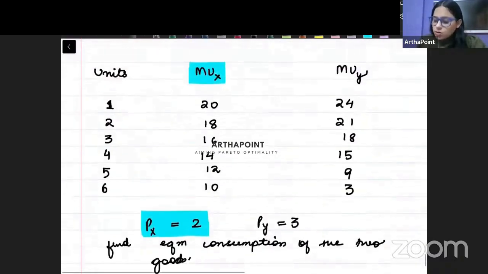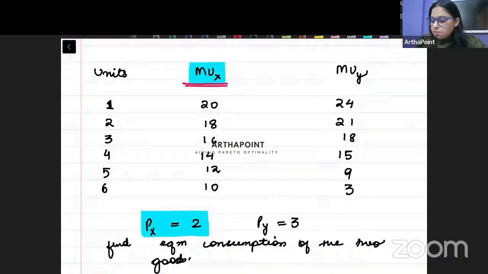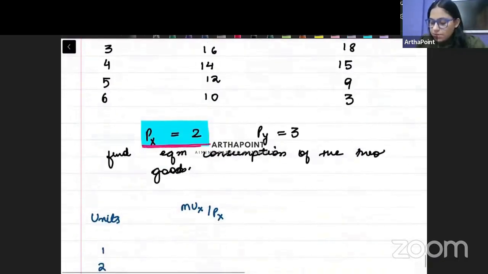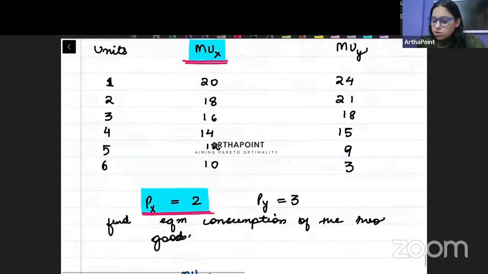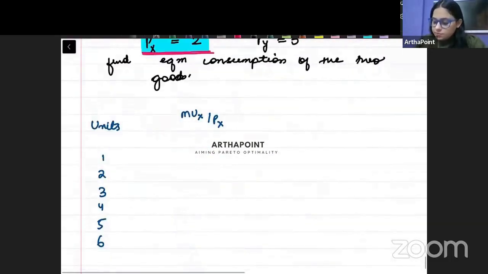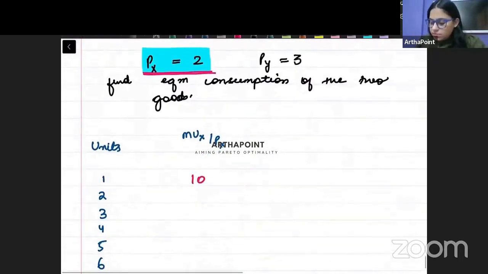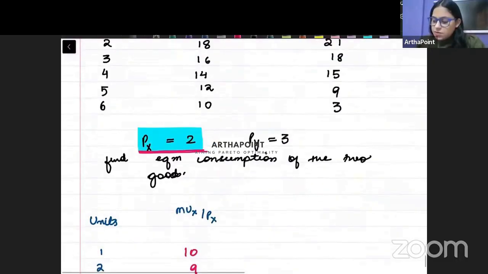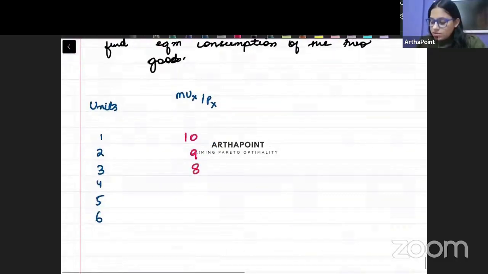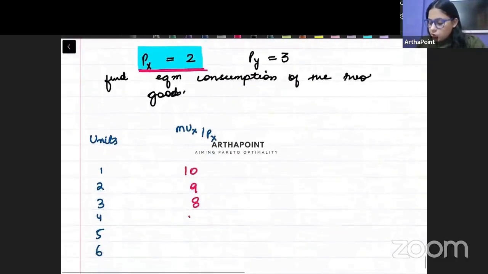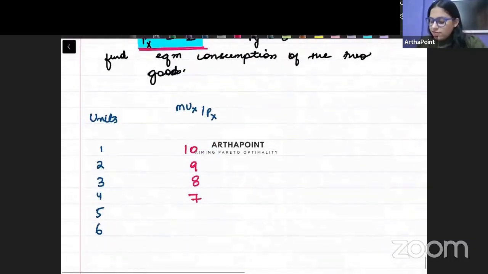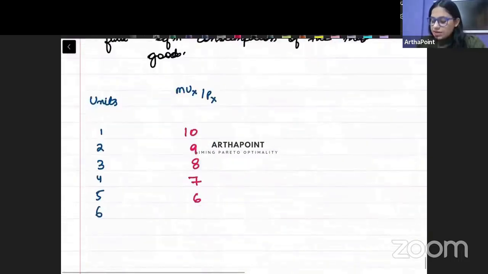Right? So MUX by PX क्या हो जाएगा? 20 by 2, 10. Right? 18 by 2, 9. Right? 16 by 2, 8. 14 by 2, 7. 12 by 2, 6. 10 by 2, 5.